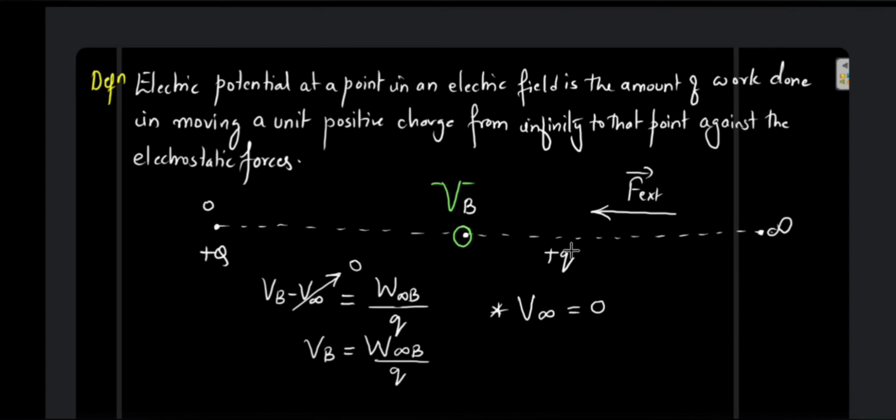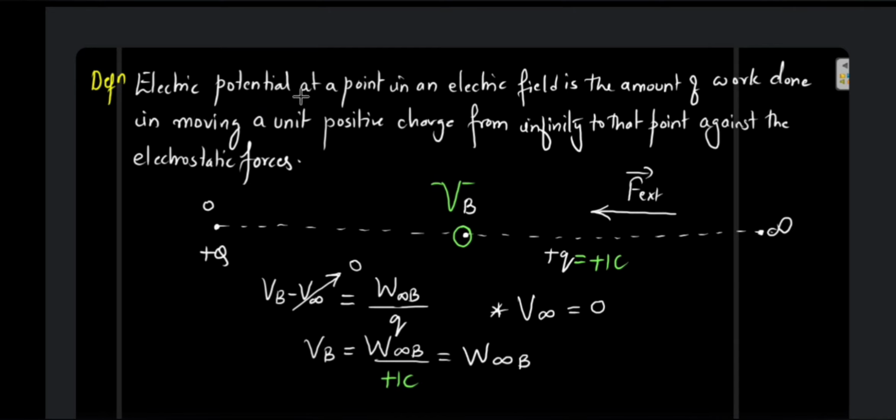So if I consider this charge to be of +1 coulomb, what will this formula be? Instead of Q, I'll use +1 coulomb. So this is going to be the work done in moving the charge from infinity to that point. So again, I'll read the definition for you.